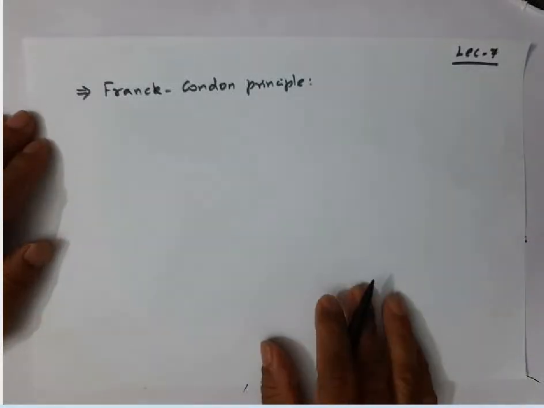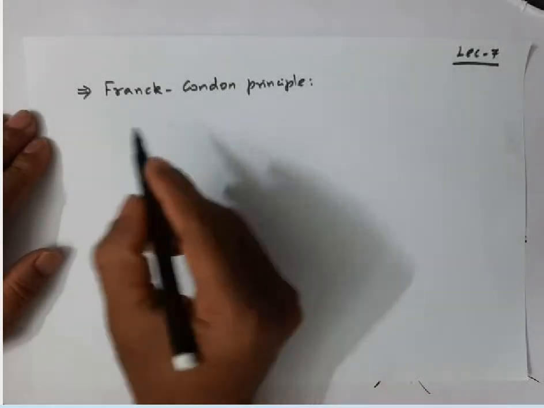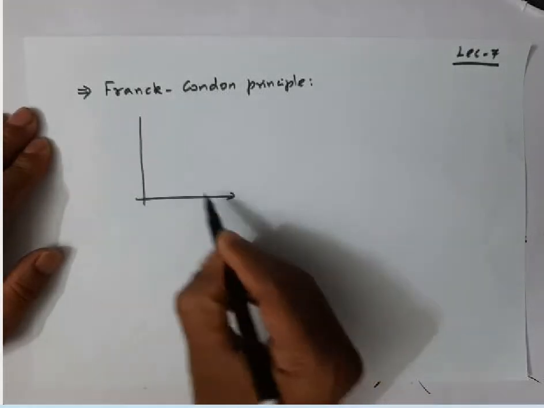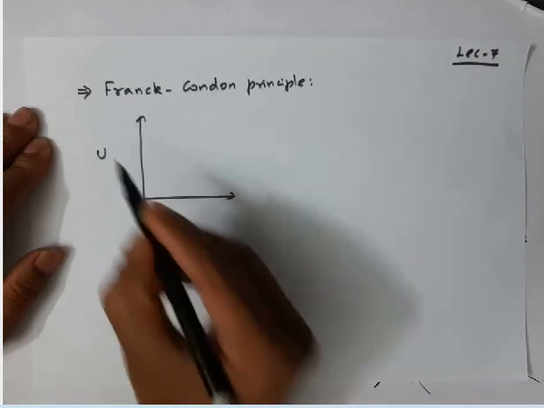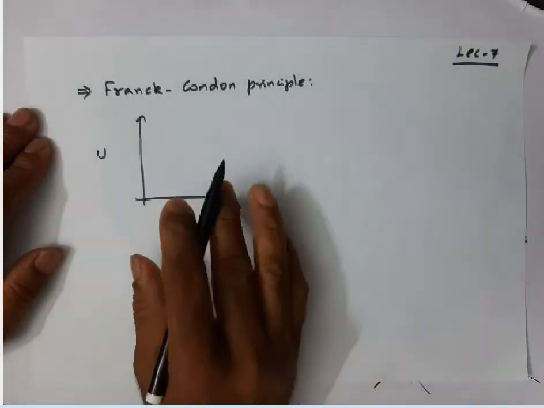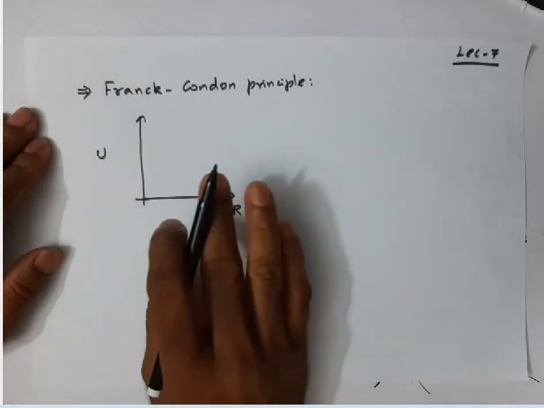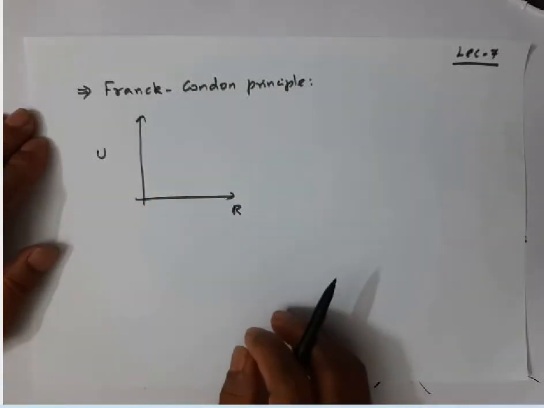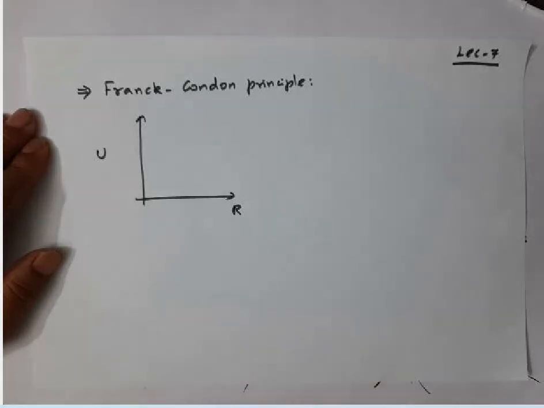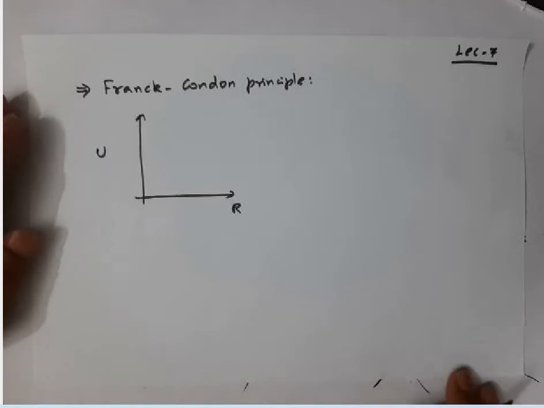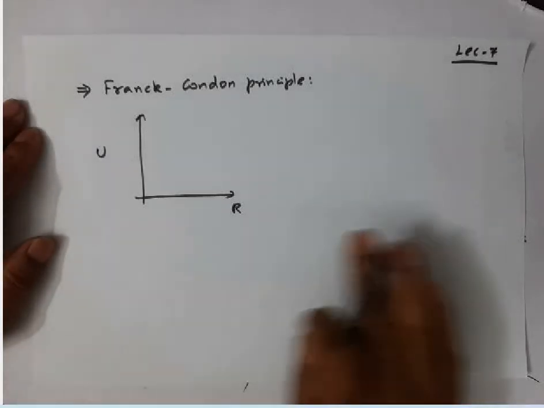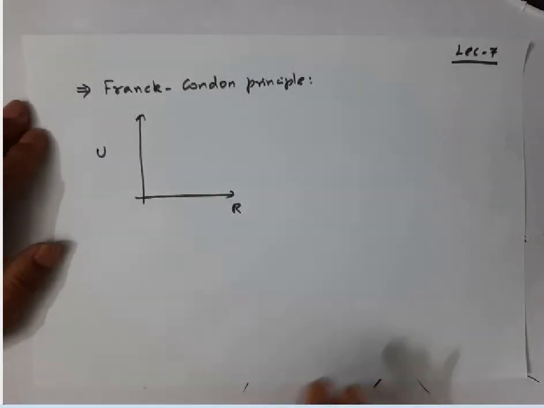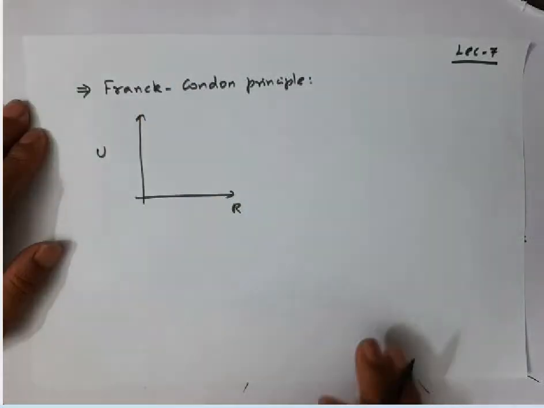What this principle says is that in the potential energy diagram, that is potential energy versus internuclear distance, the transitions always take place in a vertical manner, which means during electronic transition the internuclear distance change is negligible, or zero. There is no change in internuclear distance, right? So that's why these transitions are vertical transitions.